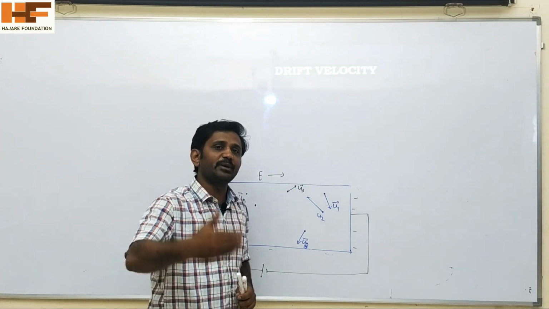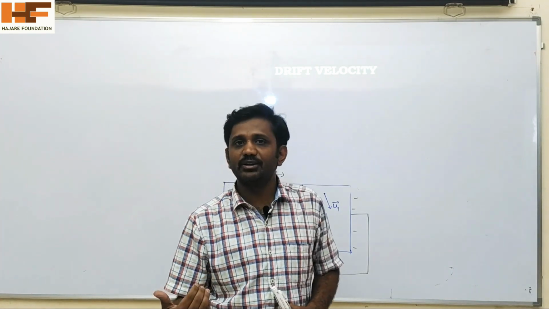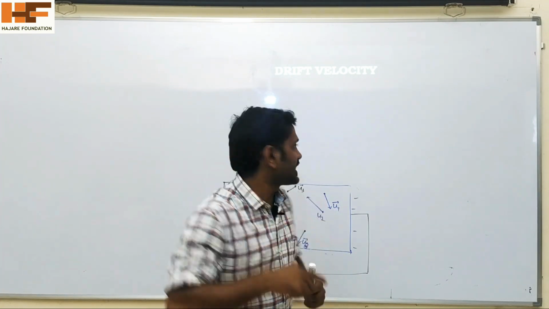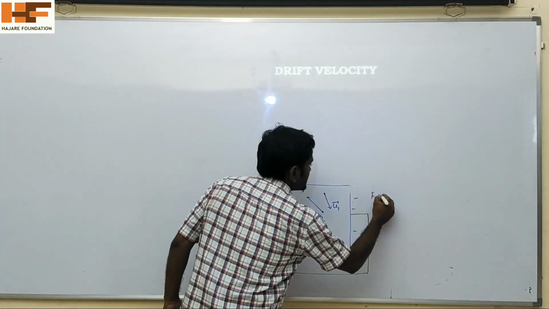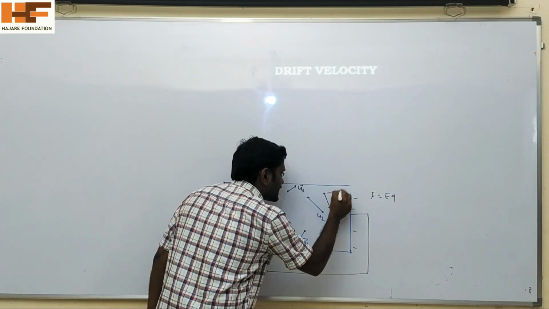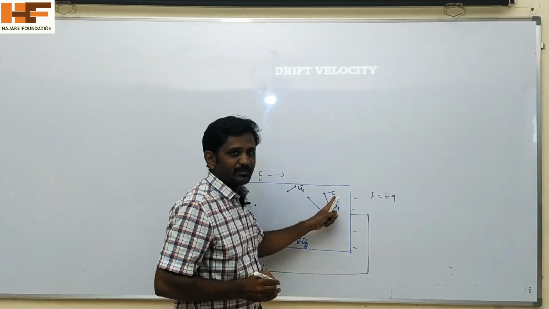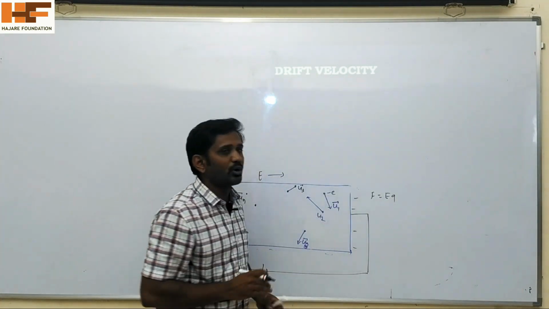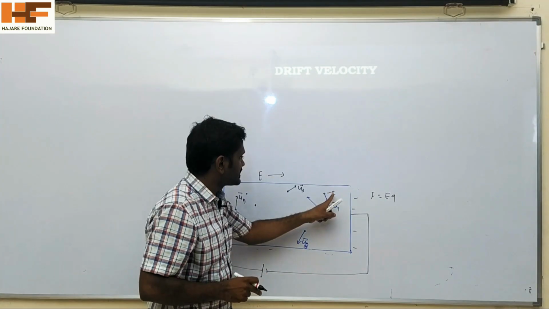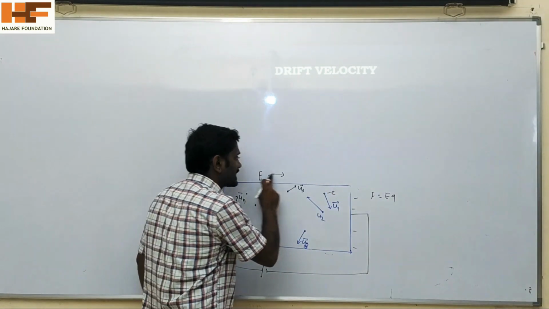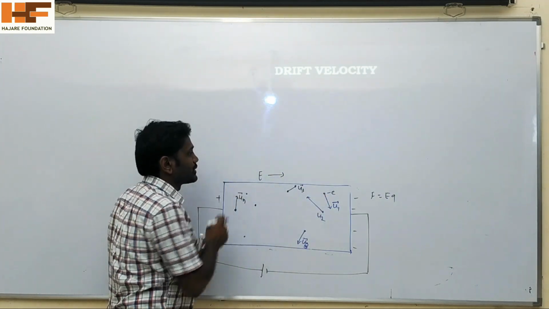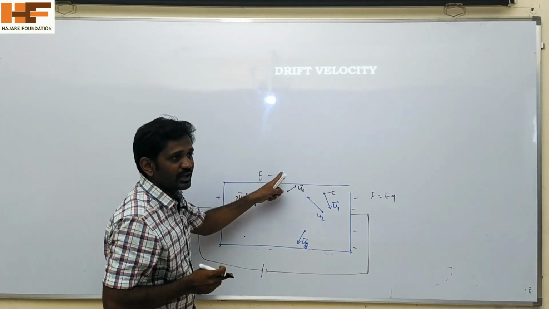Already we know that if any charge is placed in an electric field, it experiences a force, that is F is equal to EQ. Here the electrons are charged particles, so they also experience a force, opposite to the direction of the electric field because they are negatively charged. Here the electric field is in this direction, then the force acts towards the positive end, opposite to the direction of the electric field.